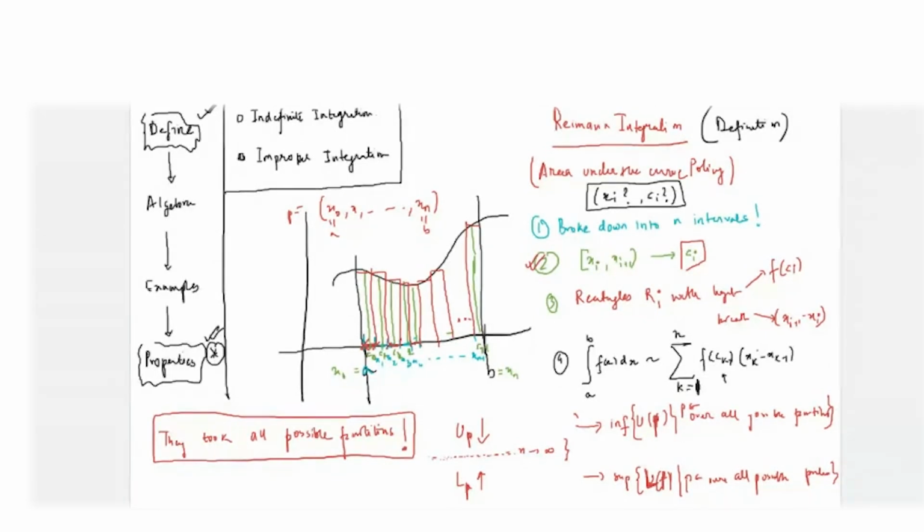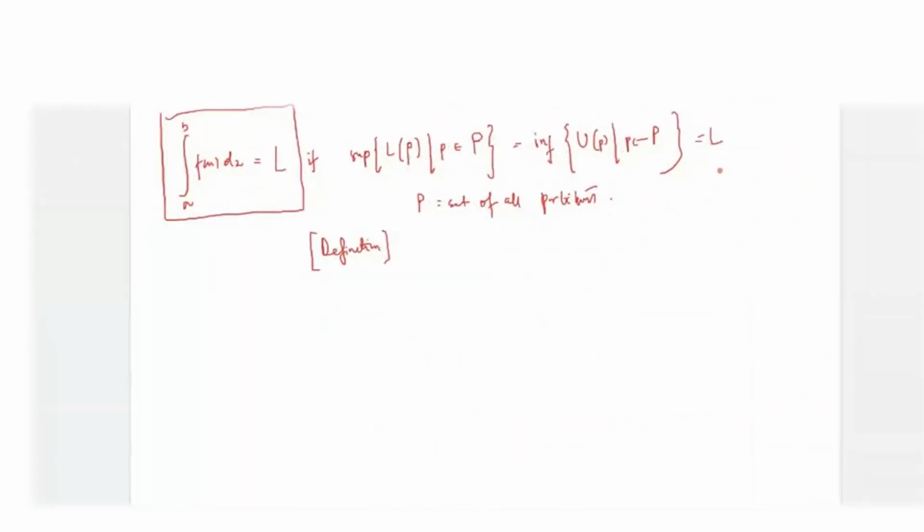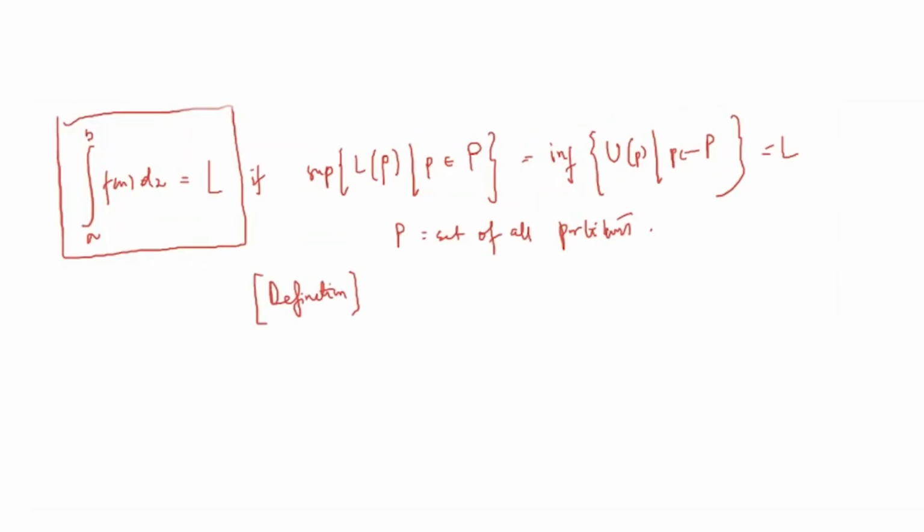Since the lower sums are increasing, they defined the supremum of all the lower sums over the partitions. And since the upper sums are decreasing, they defined the infimum of all the upper sums over all the partitions. This will give two values. If the two values are equal, they defined the integration to be that L. This was the definition of the integration. This is how the whole thing is defined.